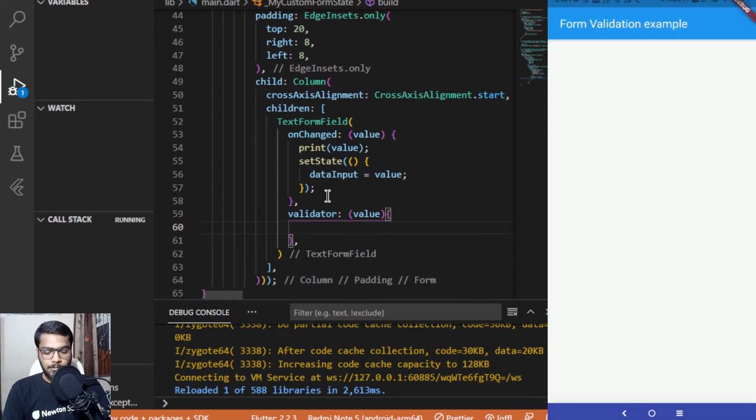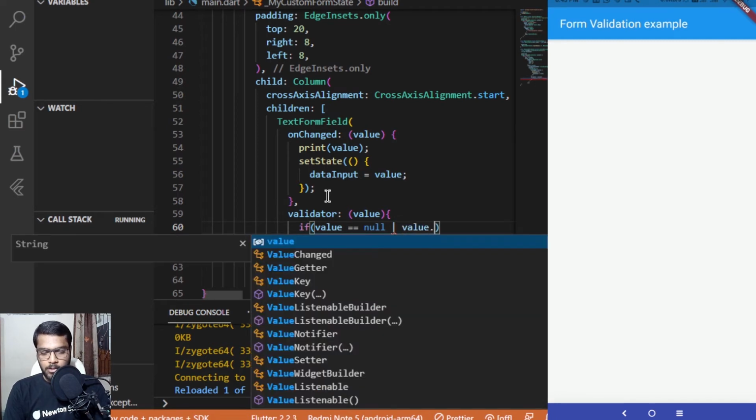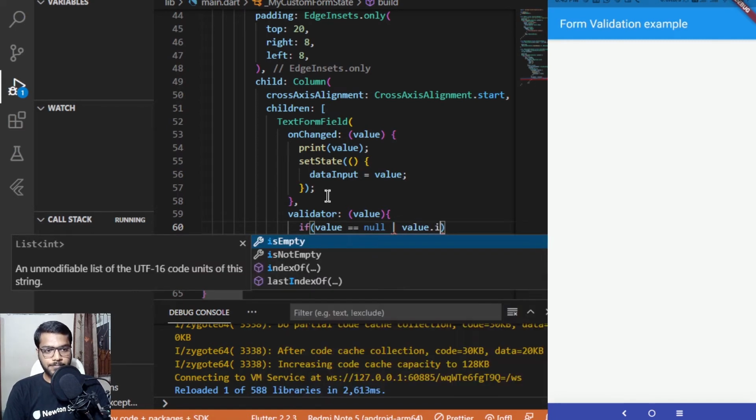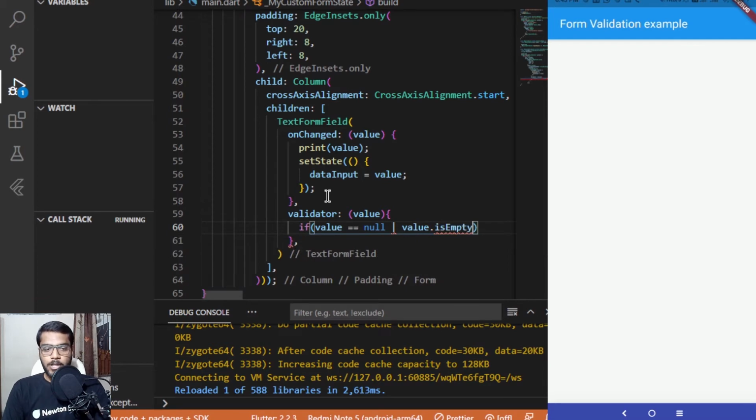So for the validator, I am going to have an if condition which will be checking if the value which we are getting over here is equal to null, or the value we have got is empty. In both of these cases we can return something. So let me add this over here.